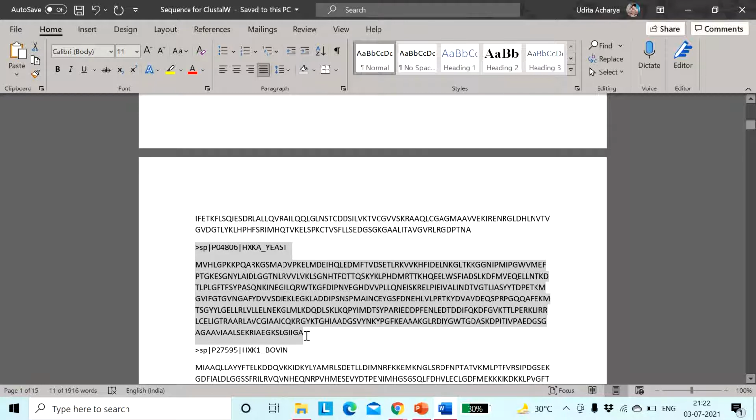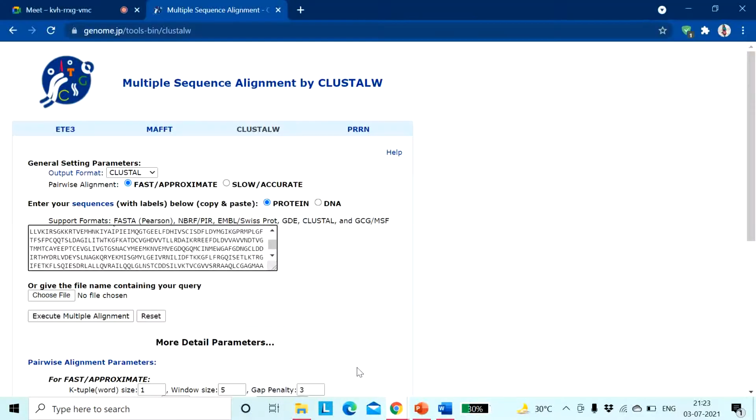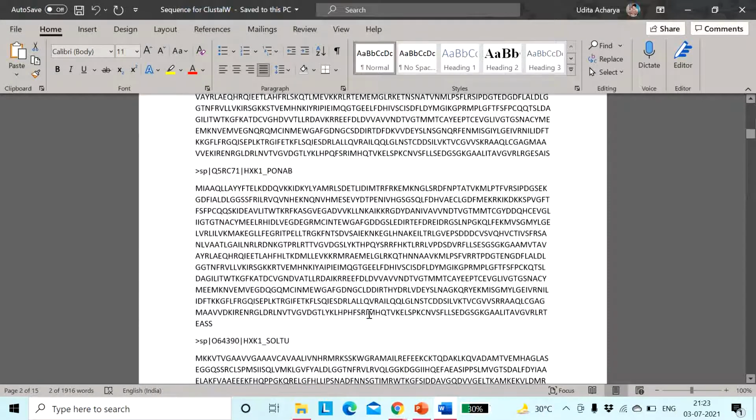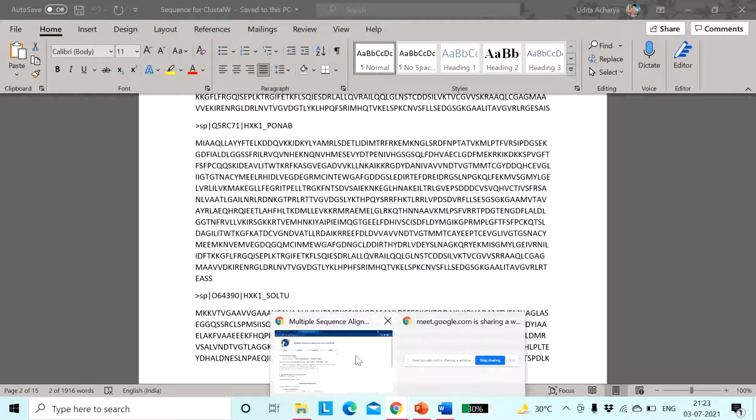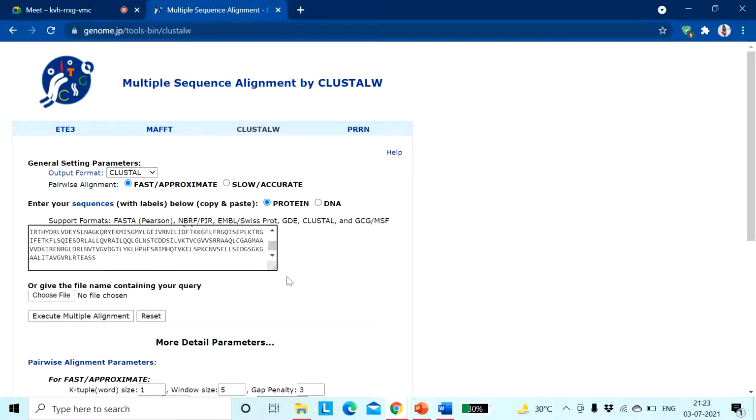Okay, so we are going for sequence alignment, right? Obviously we need to paste more than one sequence. So I am pasting another sequence here. Okay, fine, I will paste 3 different sequences. Okay, so here is another sequence. Ma'am, is this in FASTA format? Yes. Why is this in FASTA format? See, this is the greater than sign and the name of the particular protein is written over here, with all the details of the protein, and from the next line we get the 1-letter code of the amino acids.